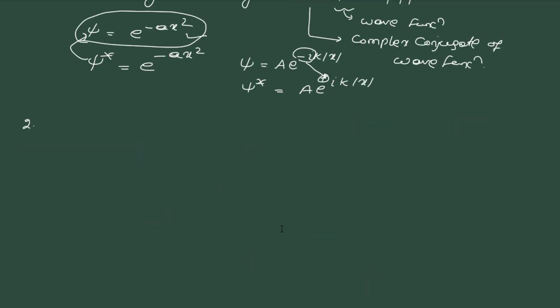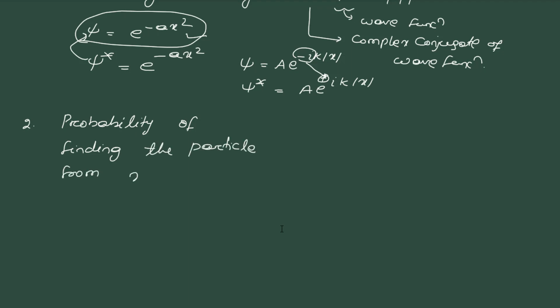Then the probability of finding the particle from x to x plus dx is psi star psi dx. Just remember this one. This one is the probability of finding the particle from x to x plus dx. We have to remember these things.